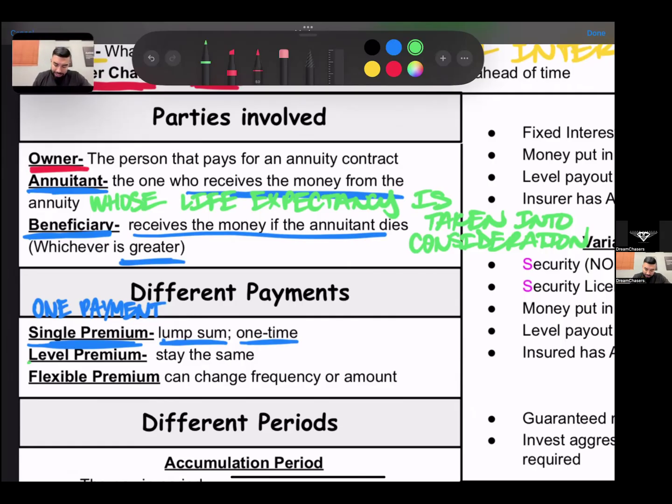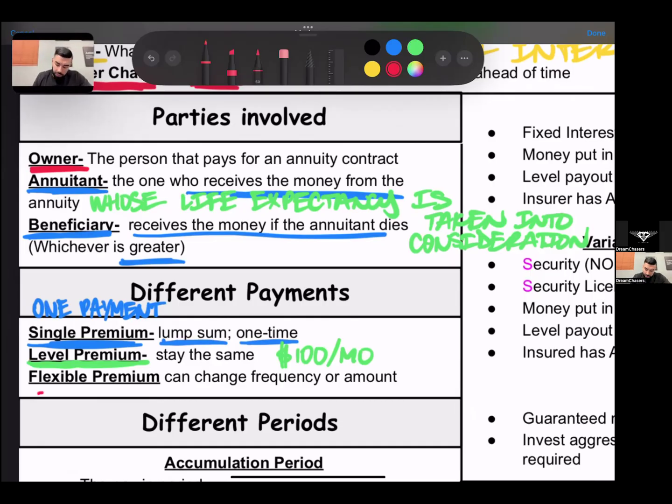Next is level premium. So level premium is where you're going to make the same payments monthly and they're going to stay the same. So for example, let's say I open an annuity and I'm going to do $100 a month. So that payment, right, that premium is going to stay the same, $100 a month for the next 10, 15, 20 years, right, until I decide to retire. That would be a level premium.